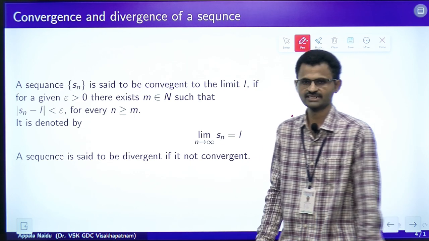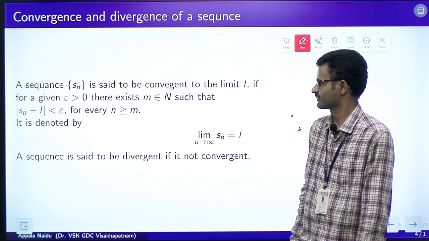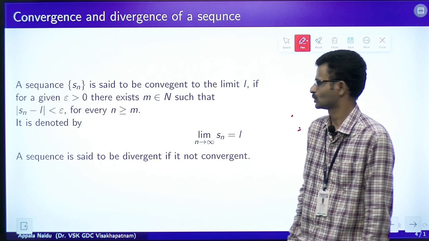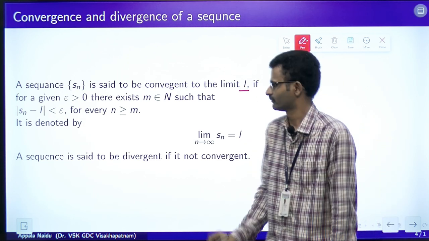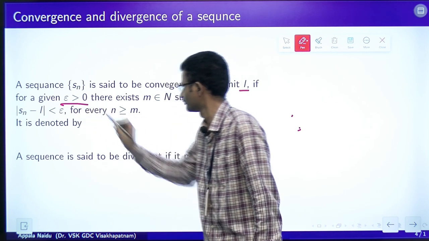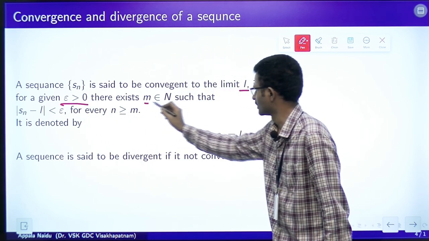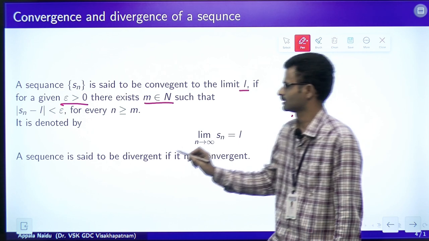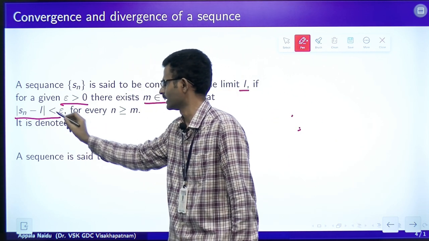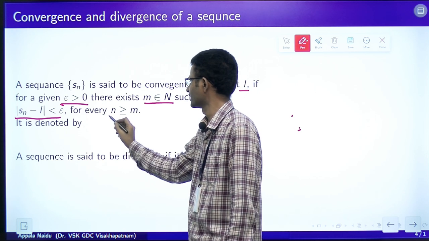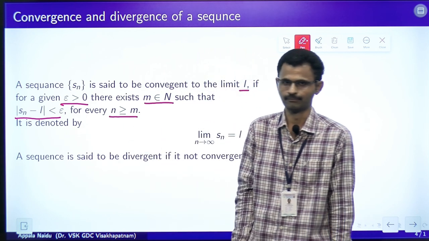The definition is like this: a sequence is said to be convergent to a limit L if for a given epsilon greater than 0 there exists m belongs to n such that modulus of Sn minus L is less than epsilon for every n greater than or equal to m.